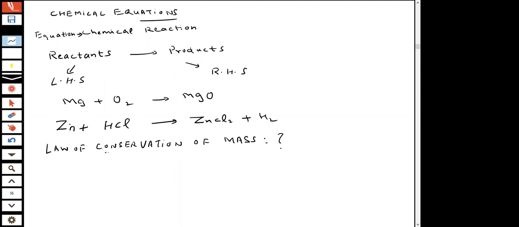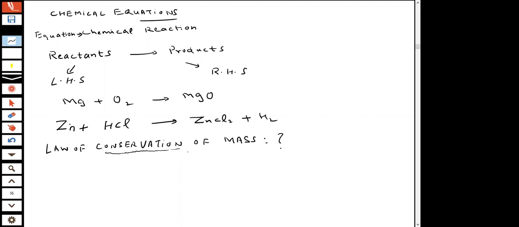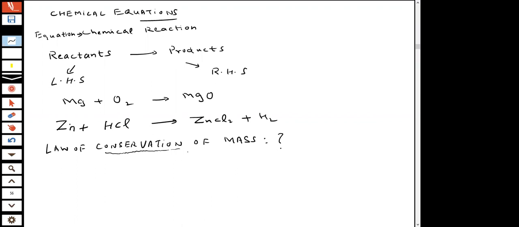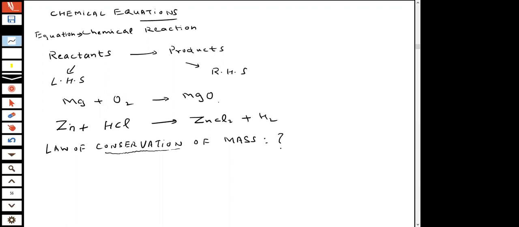Conservation is very important, student. There are laws of everything: law of conservation of mass, law of conservation of energy, law of conservation of charge. What they are trying to say is that if I react magnesium, 1 atom, with oxygen, 2 atoms, then where is the other oxygen atom? It cannot disappear. Nothing can disappear.